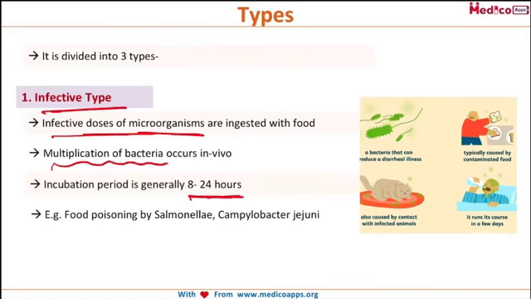This food poisoning basically occurs due to Salmonella or Campylobacter jejuni. So this is the first type, where the infective dose of microorganism is ingested by the person through the food, and the examples are Salmonella and Campylobacter jejuni. Please do remember the examples here.